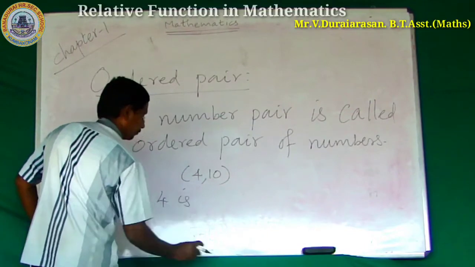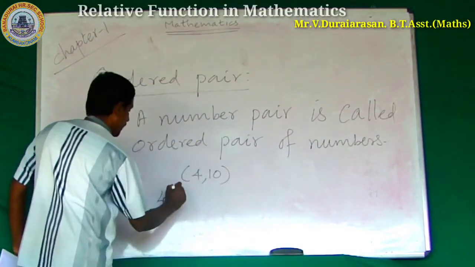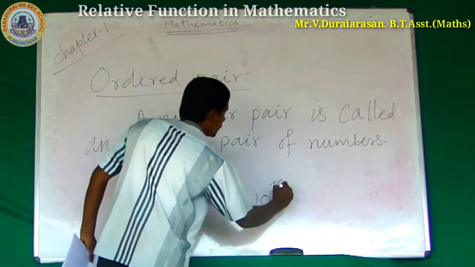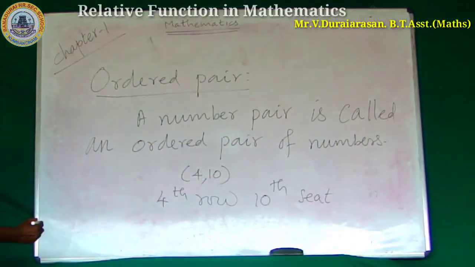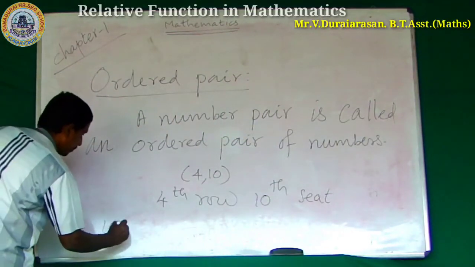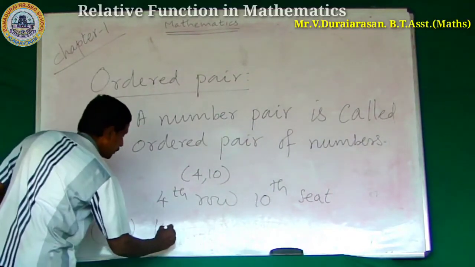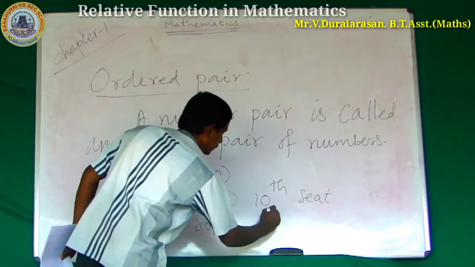What is another example, 10, 4? It means 10th row, 4th seat.